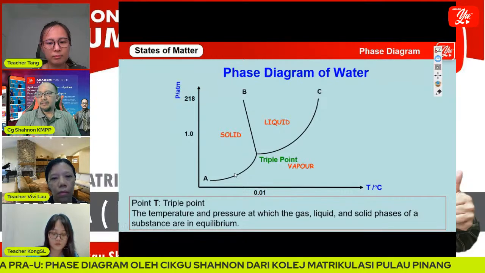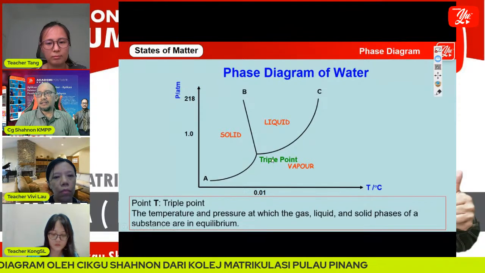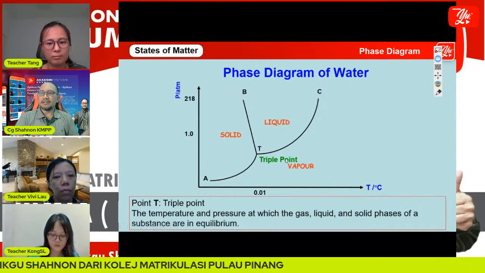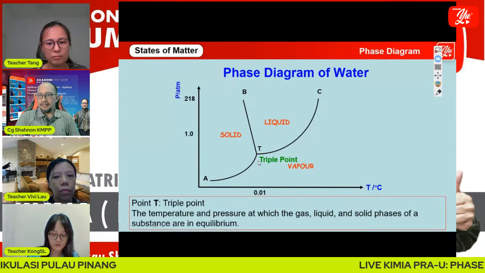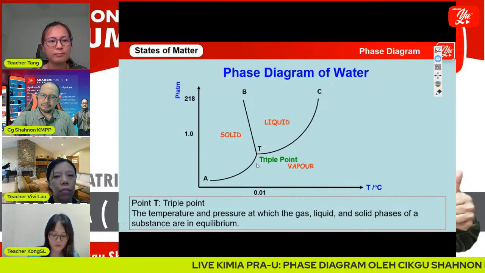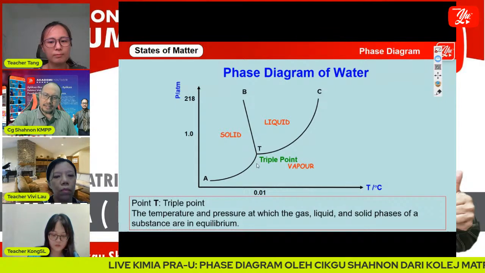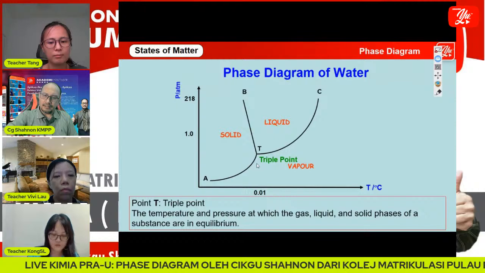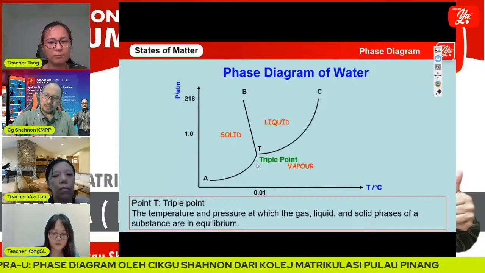That's why they call it a triple point: gas, liquid, and solid are in equilibrium. That is number one, the point that you have to label when we sketch the phase diagram of water.